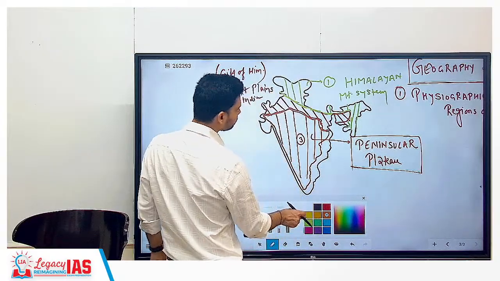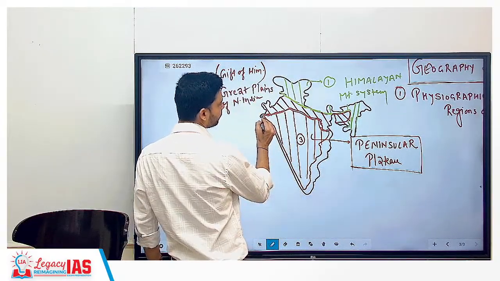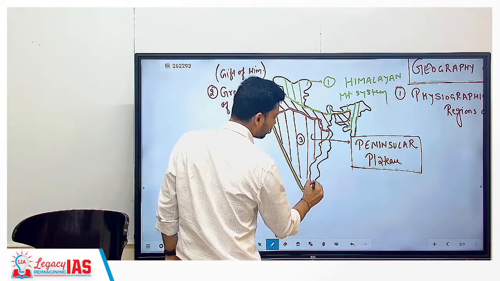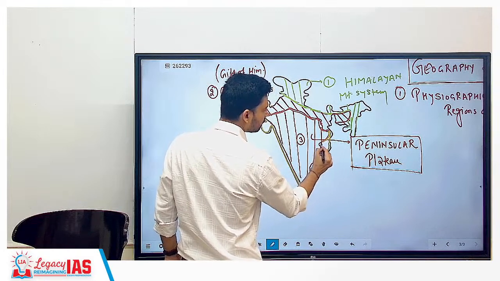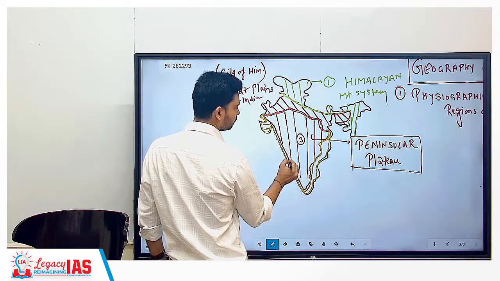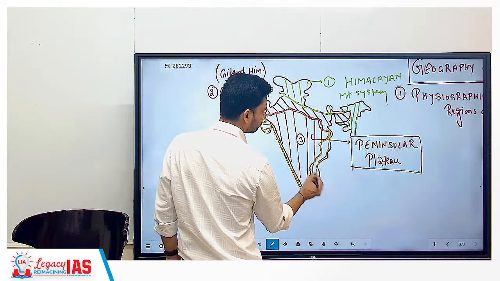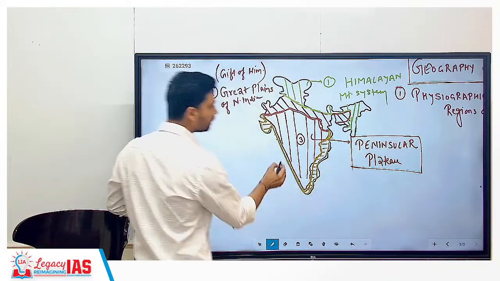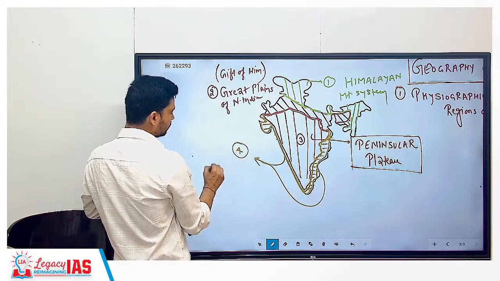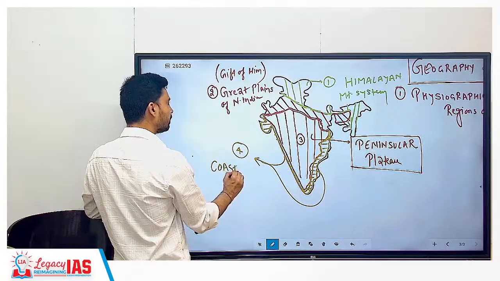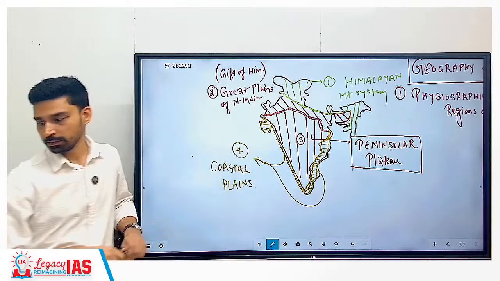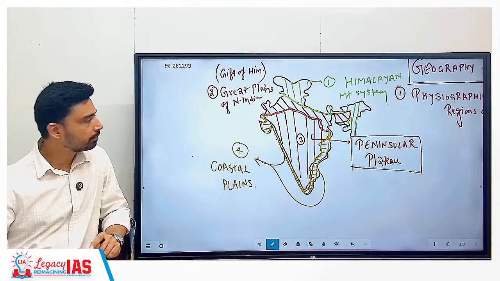And in the last, along the coast, like this, in the west and further along the east, this is the fourth region collectively from both sides. You can combine them. This is called the coastal plain. This is also plain, but along the coast. So the fourth region is the coastal plains of India.